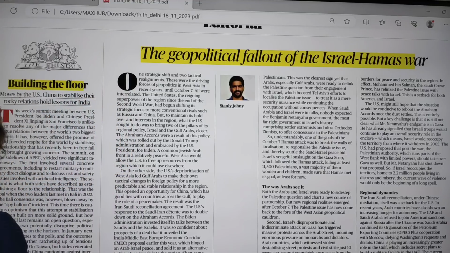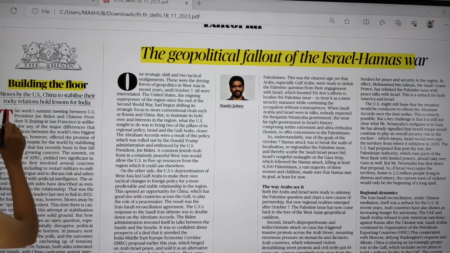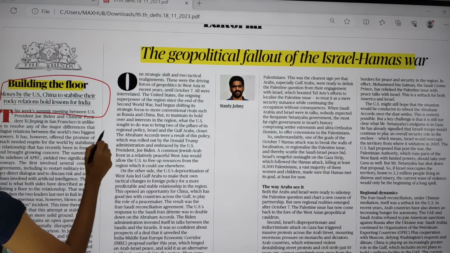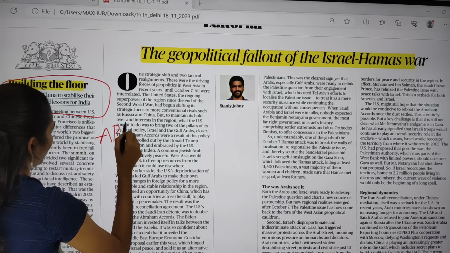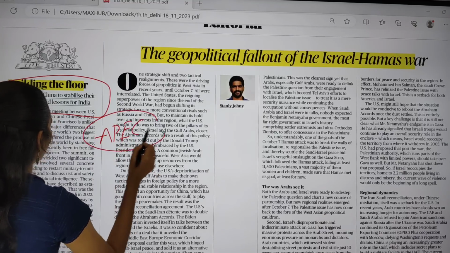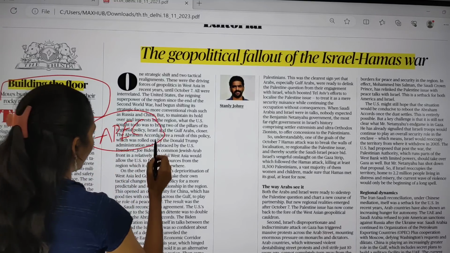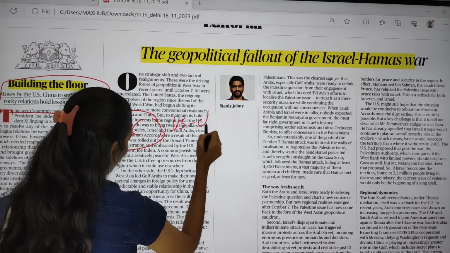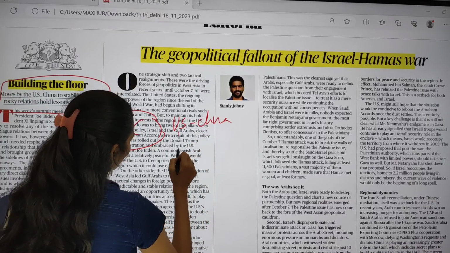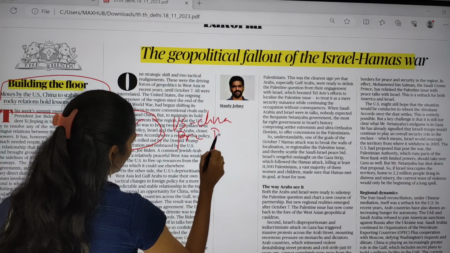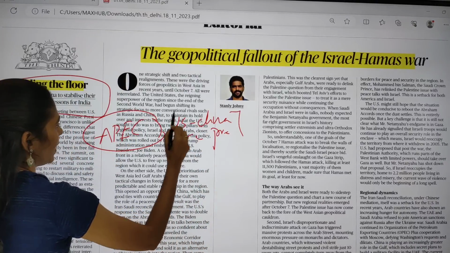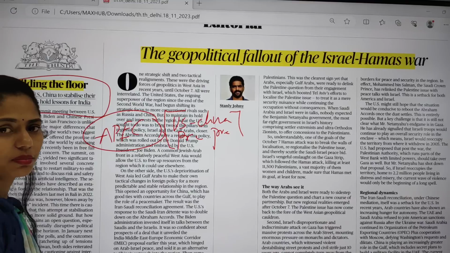The next topic is about US-China relations. What happened is the Asia Pacific Economic Cooperation meeting is happening in San Francisco. On the sidelines of that meet, the US and China came up with a meeting. The US president and the Chinese president had a meeting. Here we have to see the highlights of the meet.